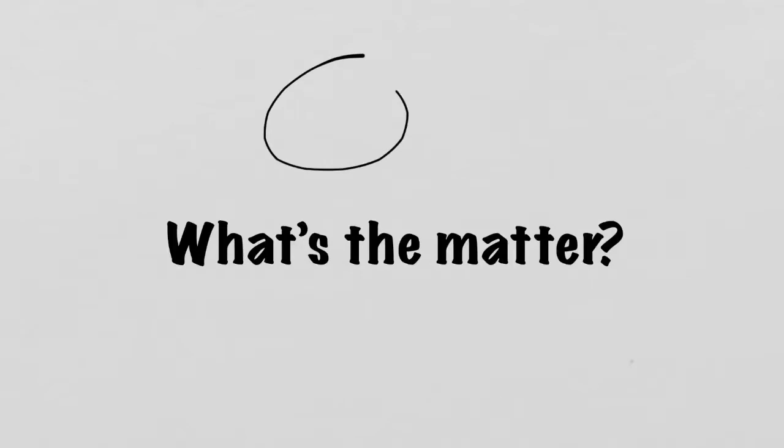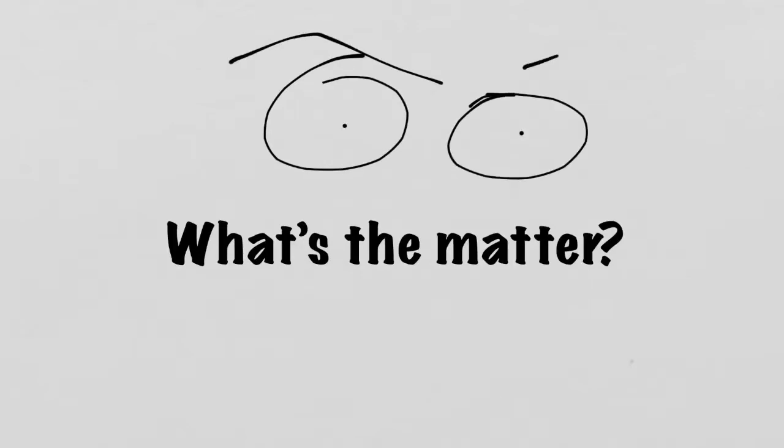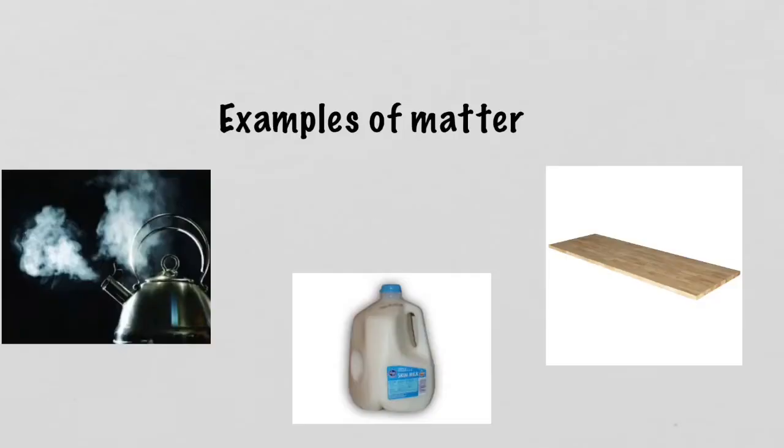Let's take our eyes and look all around the room, and let's see if we can see what objects are matter. Why don't we go over the things that make up matter, or what is matter? Let's take a look around the room. What in this room would you think could be considered matter?